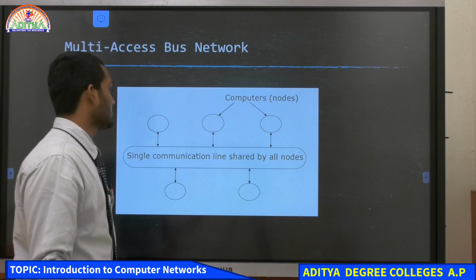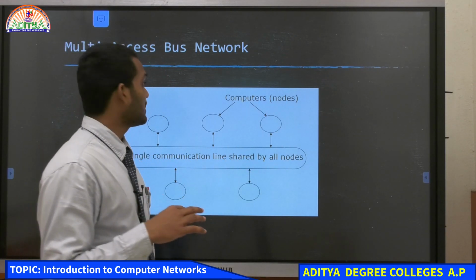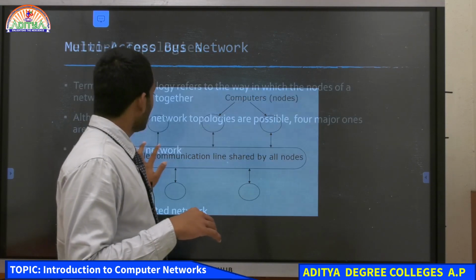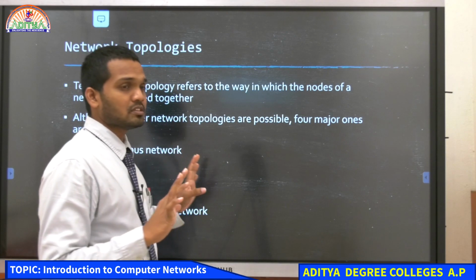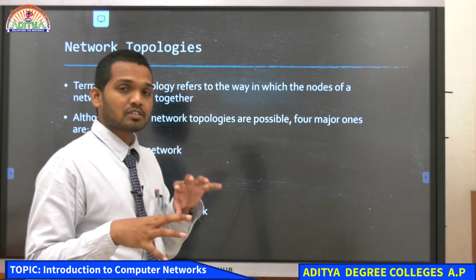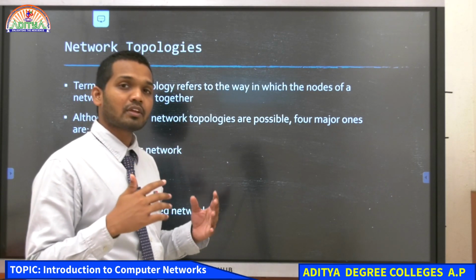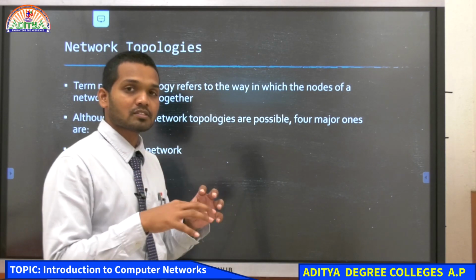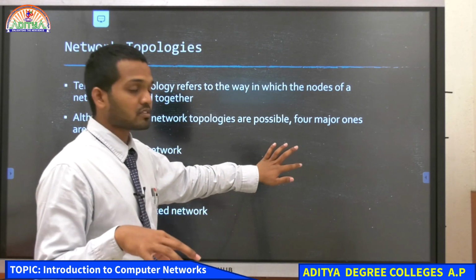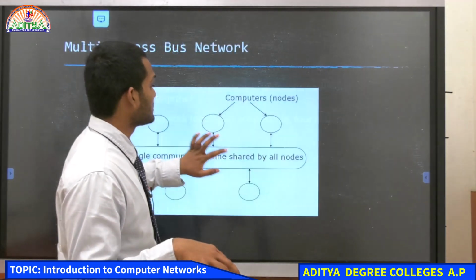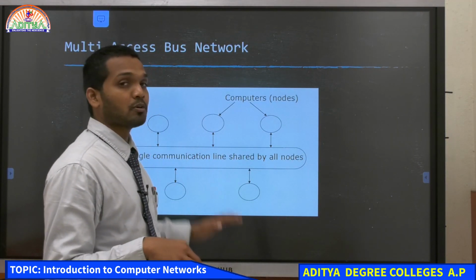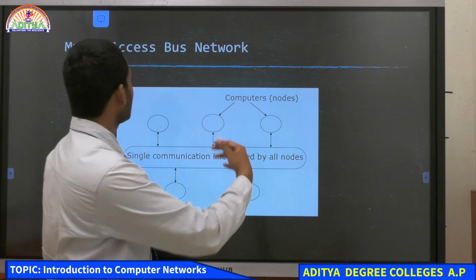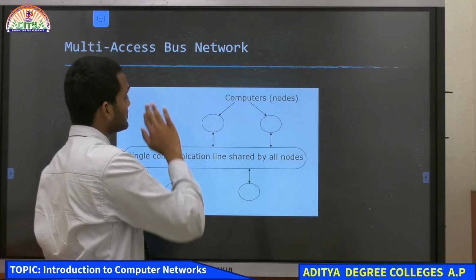Okay. So, in such a scenario, what do you understand by topology? You have already understood network topologies, the different combinations in which we connect this network, so that we can transfer data among these computers in the network, is known as topology, right? Network topology. Then we are seeing the different network topologies. The first one is the multi-access bus network.